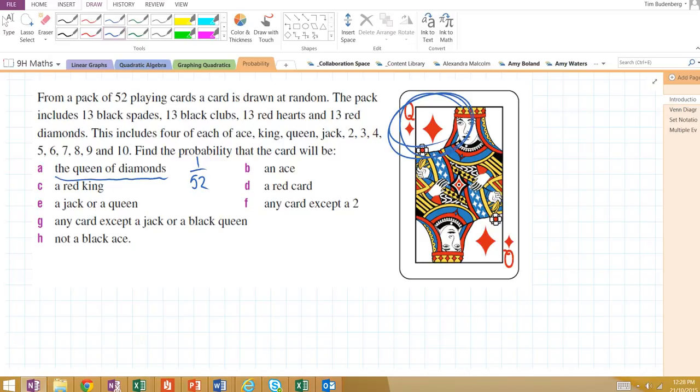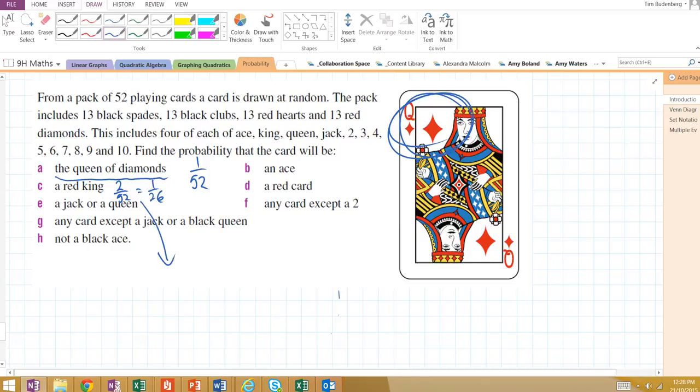Now, secondly, a red king. There's a King of Diamonds and a King of Hearts, so there's 2 possibilities out of 52, which we can simplify to 1 out of 26. And by tradition, we leave our answers in fraction form, and we leave them in the simplest form possible. I'm running out of space here.